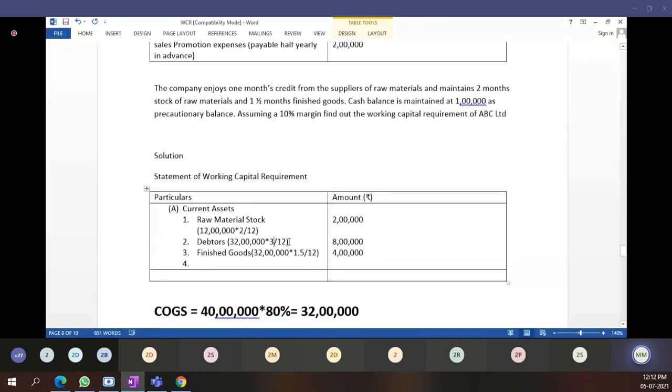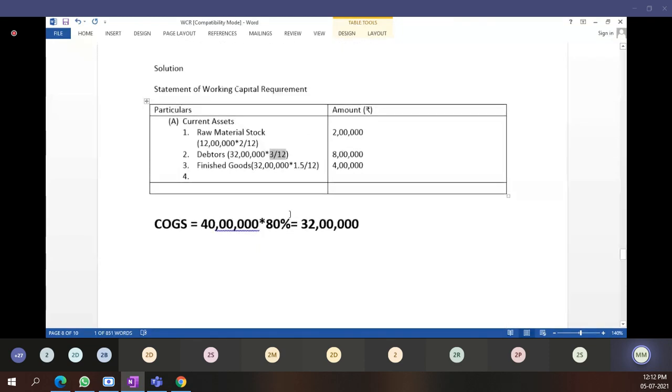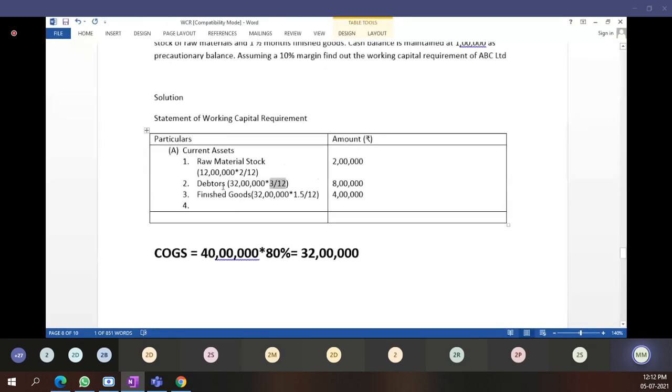students? 3 by 12, in a year there are 12 months. From there I have taken 12 months in a year. It is a 1 year statement or 1 year data we have taken. Okay, 32 lakhs multiplied by 3 by 12, it comes to 8 lakh rupees. Okay, this 8 lakh rupees.